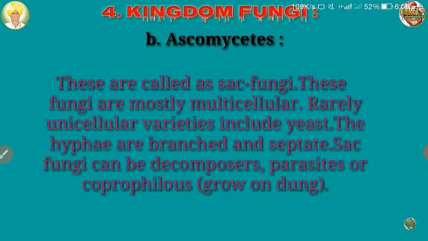Sac fungi can be decomposers, parasites, or coprophilous, that is, growing on dung, so called coprophilous. Parasite means depending on another body for food material or nutrition, so they are called parasitic.